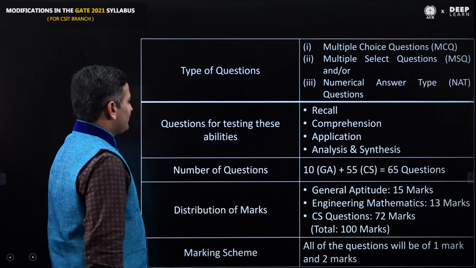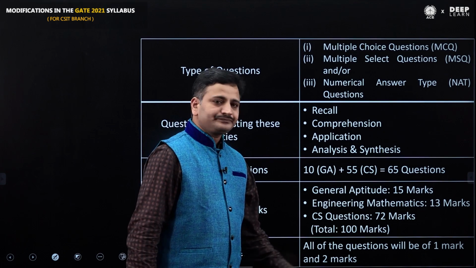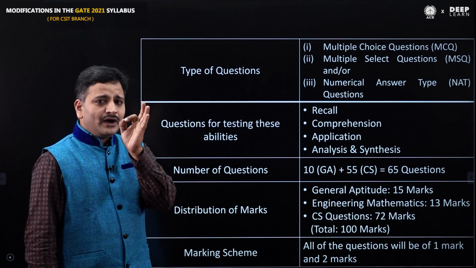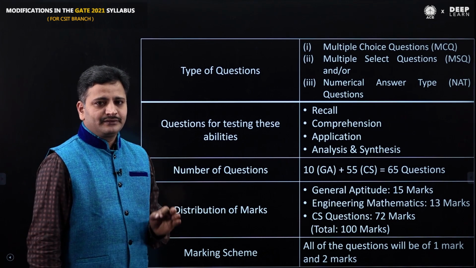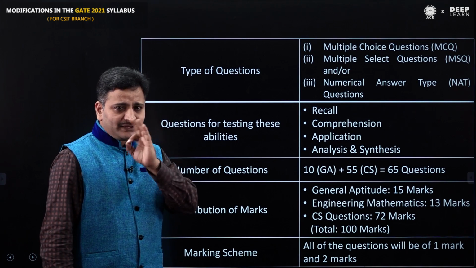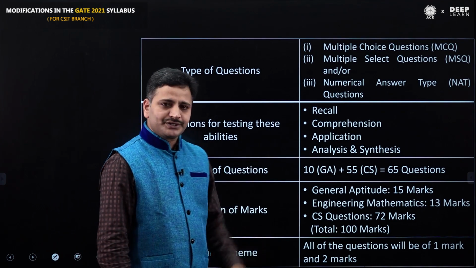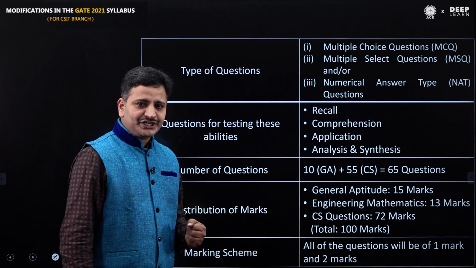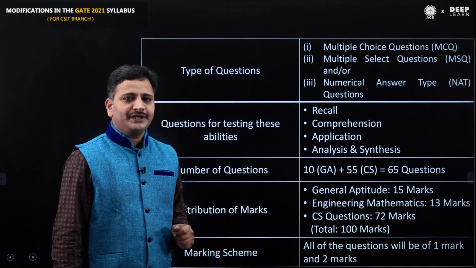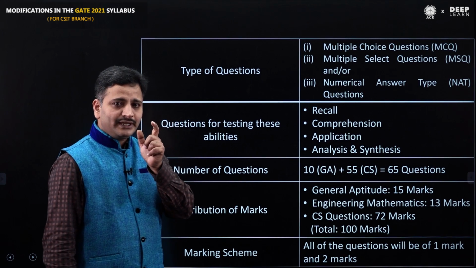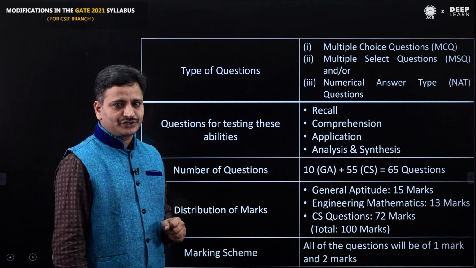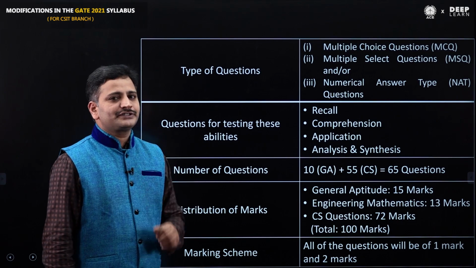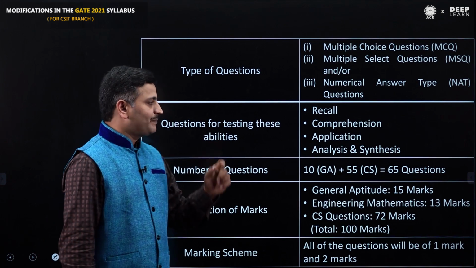Similarly, comprehension-based questions generally combine one or two subjects into one question. If a student is good in more than one subject, only then can they answer these types of questions. For example, most of the questions in the hashing topic of data structures are related to probability. If a student has no idea about probability, he cannot answer such questions. These are called comprehension questions.